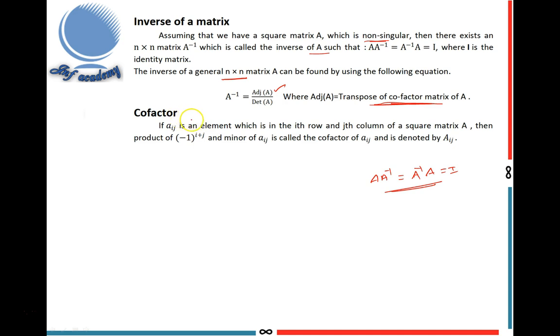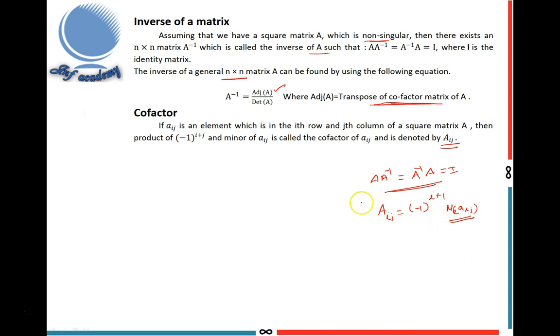So next I explain how to find the cofactor of one element. If Aij is an element in the ith row and jth column of a square matrix A, then the product of minus 1 whole power i plus j and the minor of Aij is called the cofactor of Aij and is denoted by capital Aij. That means the cofactor Aij equal to minus 1 whole power i plus j and minor of Aij. I already explained how to find the minor.